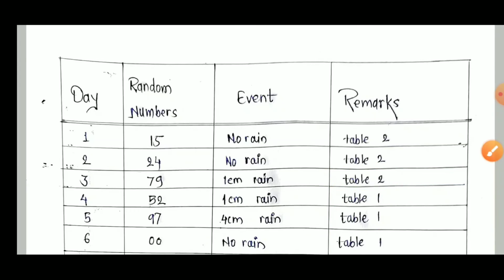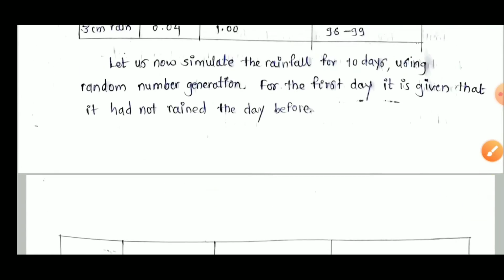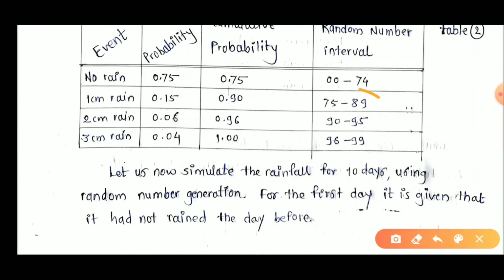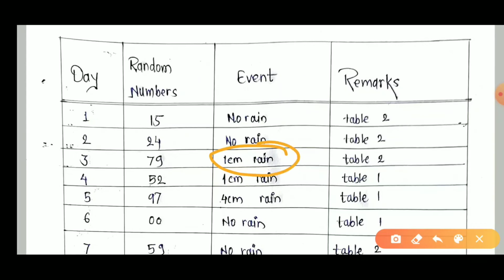Now I generate the random number 79, because this number came to my mind, and that's why I wrote it here. According to this number I refer to table number 2, and in table number 2, 79 comes under the 75 to 89 range and has 1 centimeter rainfall. For this 1 centimeter rainfall I wrote it down here, and now the condition for the fourth day changes, and I refer to table number 1.